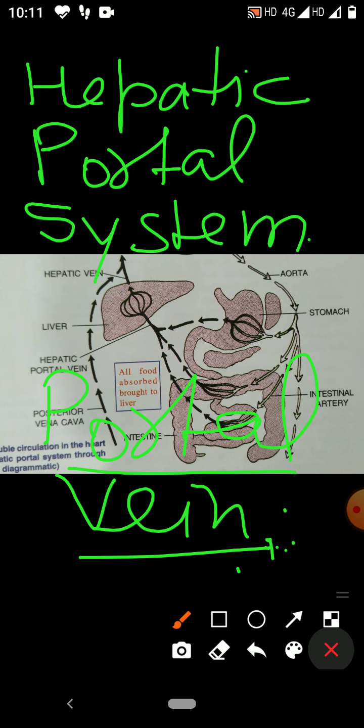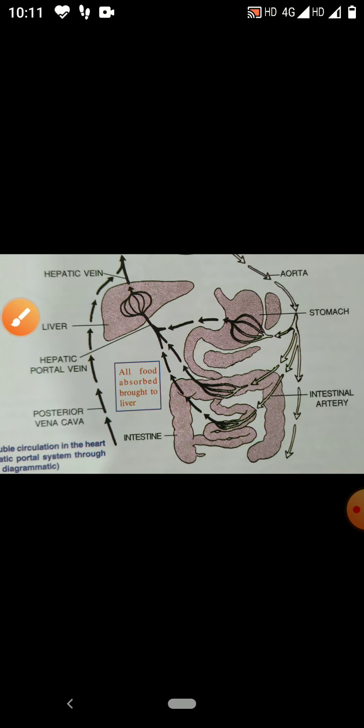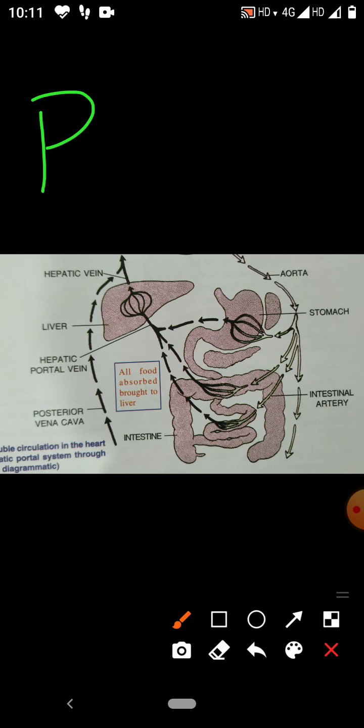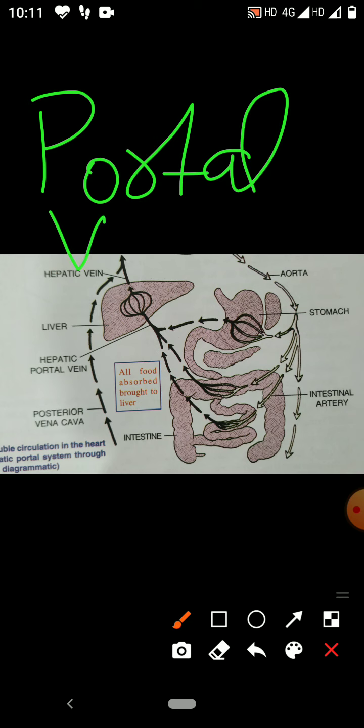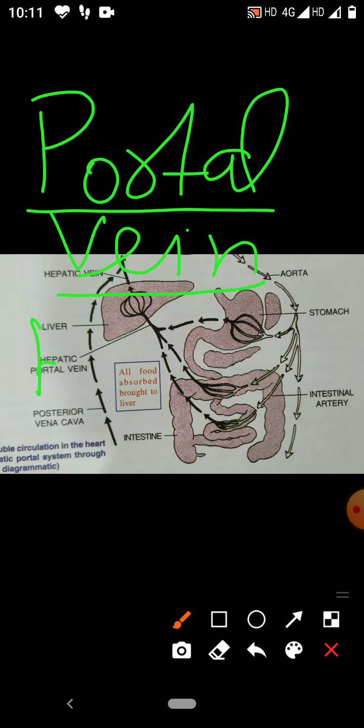Such a vein is called a portal vein. One example of a portal vein is the hepatic portal vein.